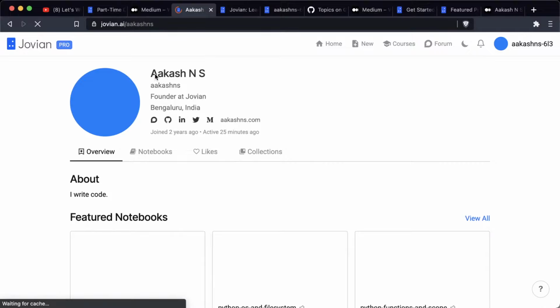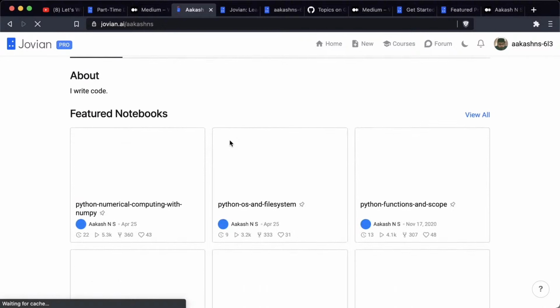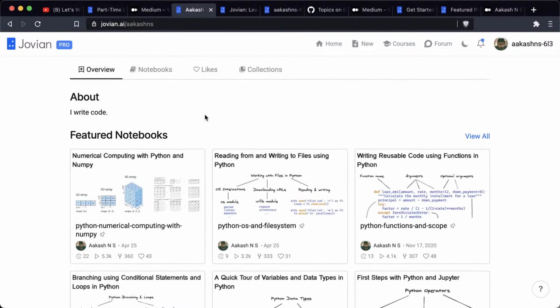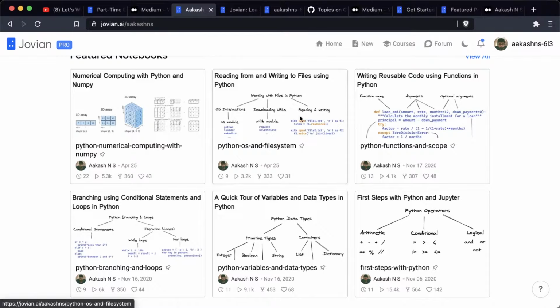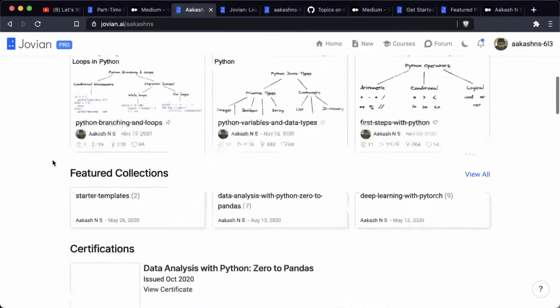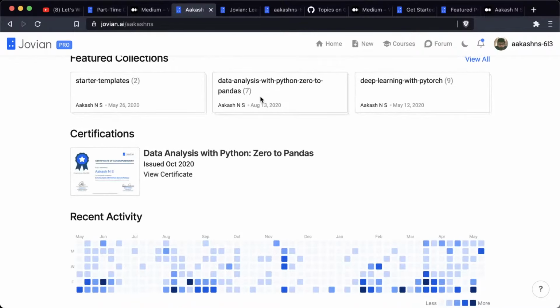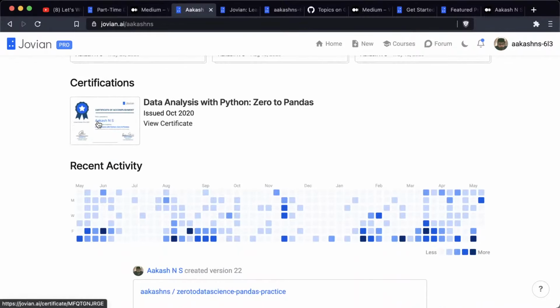Yeah, so you can fill out information about yourself. You can fill out a bunch of links about you. You can write a bio about yourself. You can show some featured projects. So these are some featured projects on my profile. These are my best data science projects. You can create some collections on your profile. You can show any certificates that you've earned on Jovian. You can show them here.